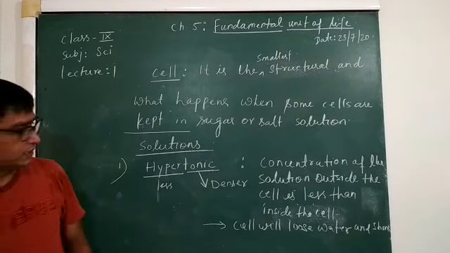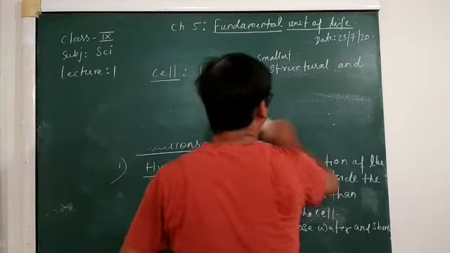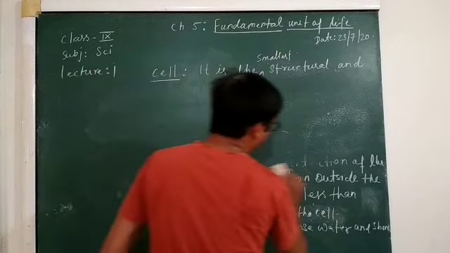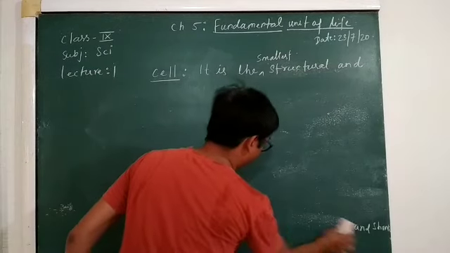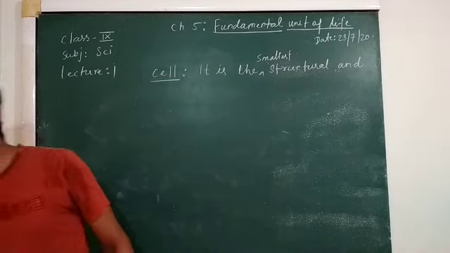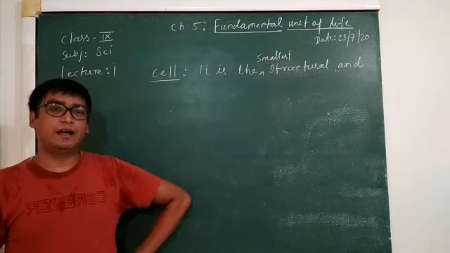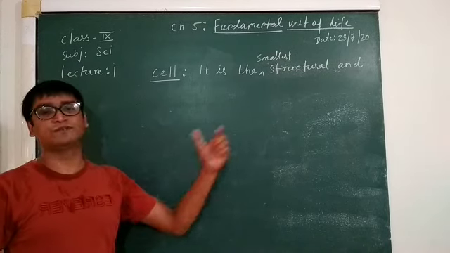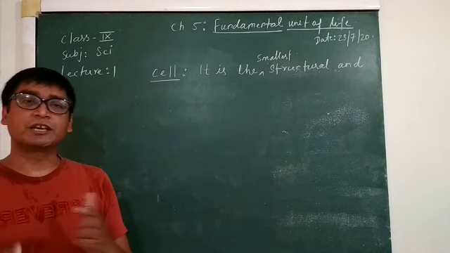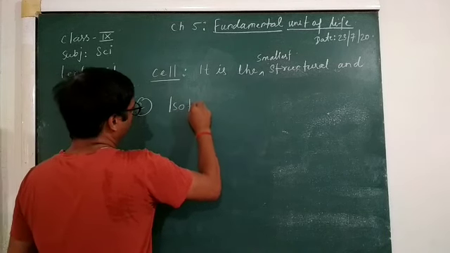Now the second one is the isotonic solution. What is an isotonic solution? Isotonic solution means the cell has the same concentration as that of the solution, both having equal concentration.